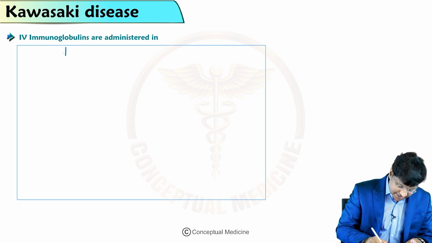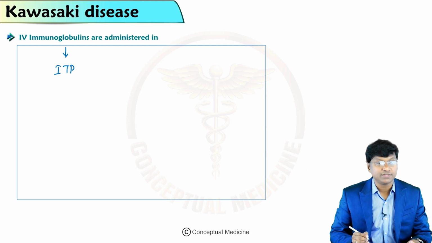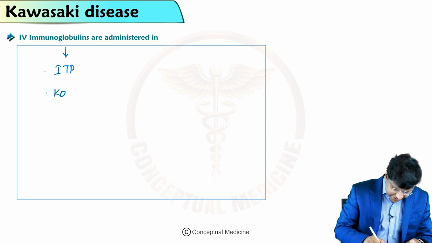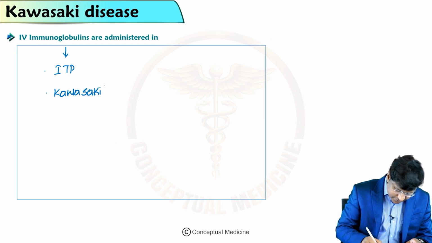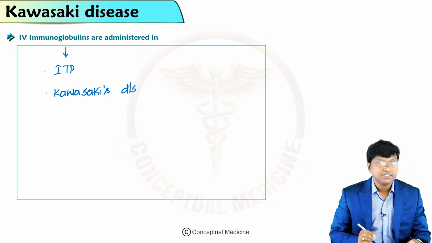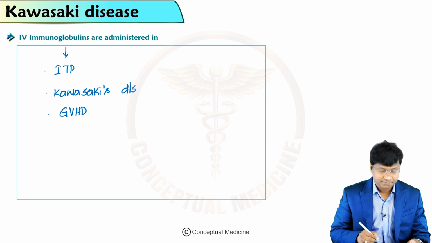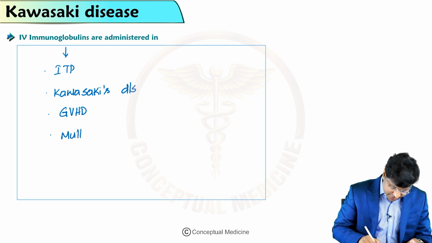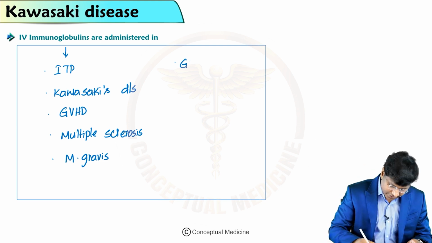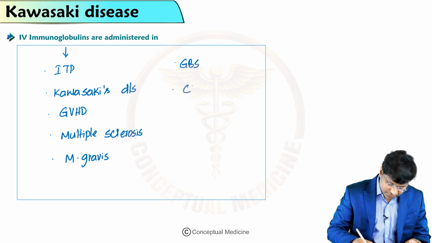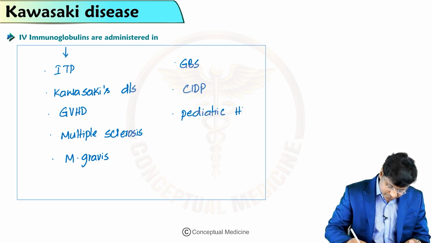IVIG is administered in ITP, that is idiopathic thrombocytopenic purpura, in patients with Kawasaki disease, in selected patients with graft versus host disease, in patients with multiple sclerosis, myasthenia gravis, Guillain-Barré syndrome, chronic inflammatory demyelinating polyneuropathy, and pediatric HIV infection.